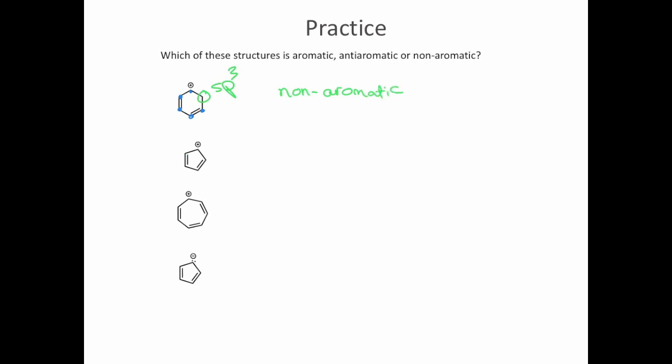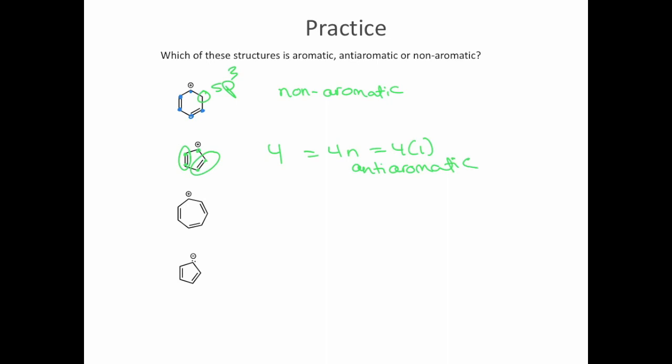Now what about this next example? So all of the atoms are sp2, so it's conjugated, it's a ring. We assume it's planar if it's conjugated unless I told you otherwise. So everything is conjugated, so it satisfies criteria number 1. Now we move along to add up the pi electrons. 2 from each pi bond equals 4. The positively charged carbon contributes nothing to that count. So 4 is equal to 4n, where n is 1. So that would be the anti-aromatic number of pi electrons. So that compound's especially unstable.